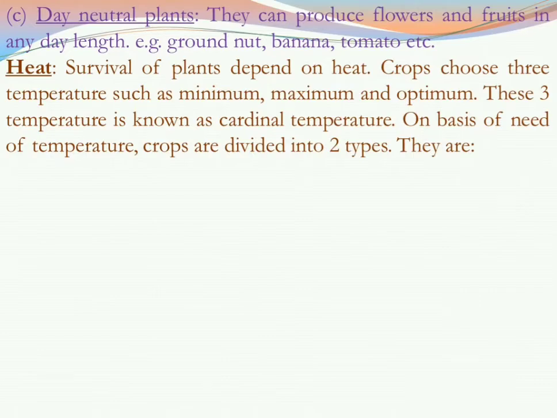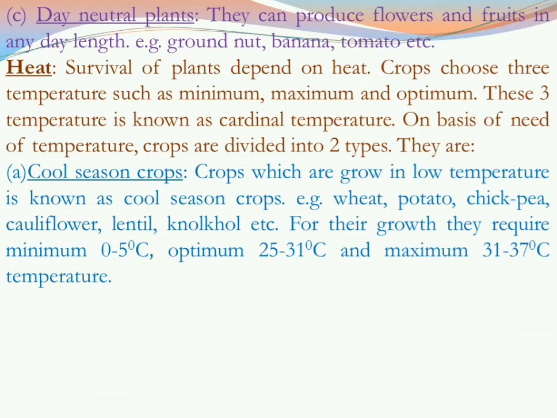On the basis of need of temperature, crops are divided into two types. They are cool season crops, that means they don't like that much heat, and hot season crops. At first, let us know about cool season crops. In cool season crops, the temperature should be low, but it also has three parts: maximum temperature, minimum temperature, and optimum temperature. For cool season crops, maximum temperature is 31 to 37 degrees Celsius, minimum is 0 to 5 degrees Celsius, and optimum is 25 to 31 degrees Celsius. So for their growth, this temperature is very important.